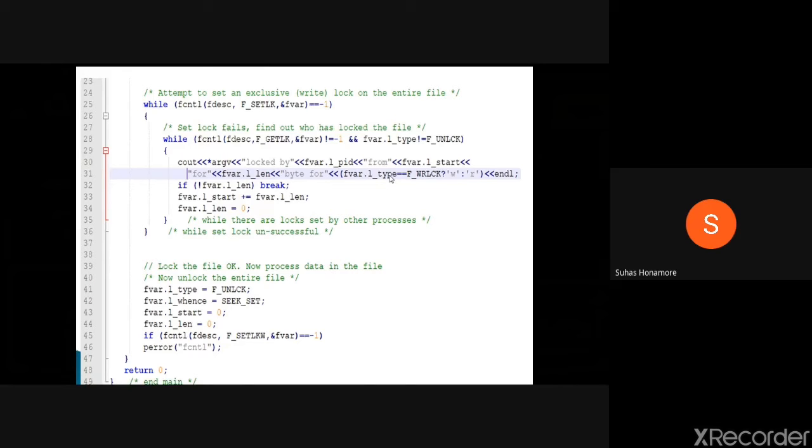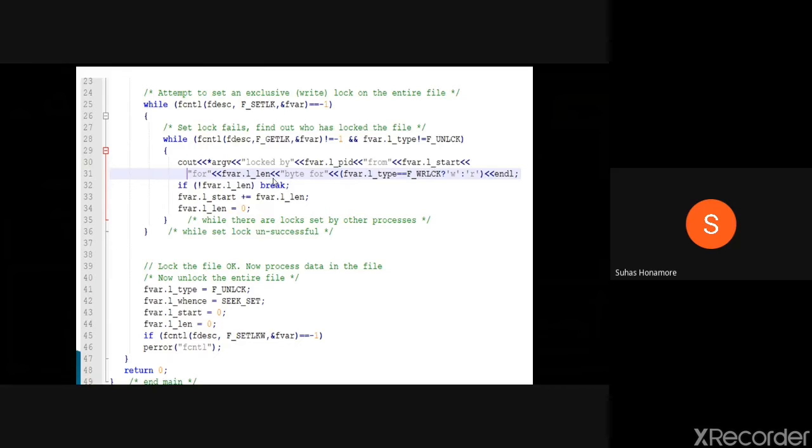And whether it acquired a write lock or a read lock, that we check. Here we check if the lock type is a write lock or not. If it is a write lock, we display w. Otherwise we display it as a read lock. Like this we print which process got how many bytes of the actual region locked.